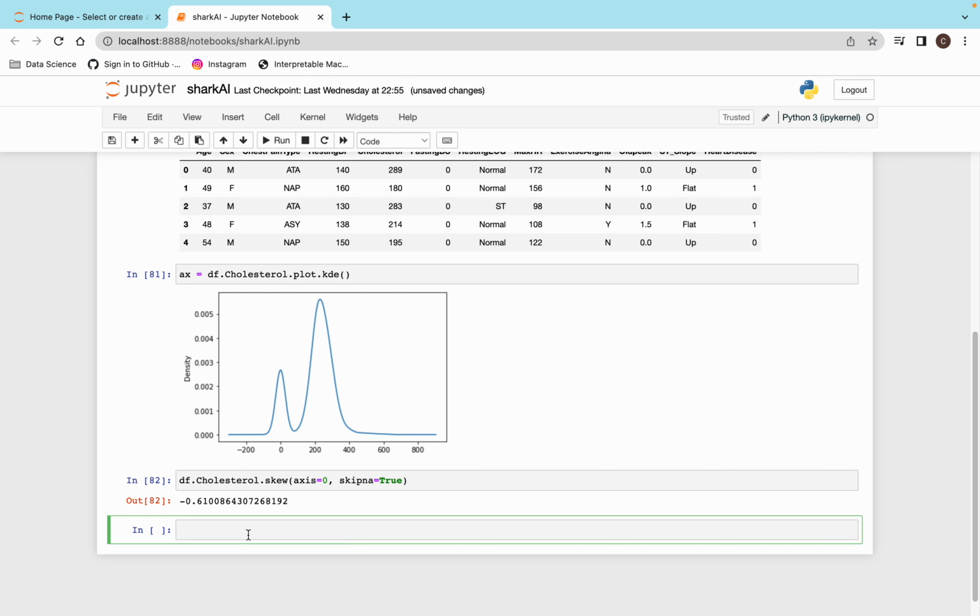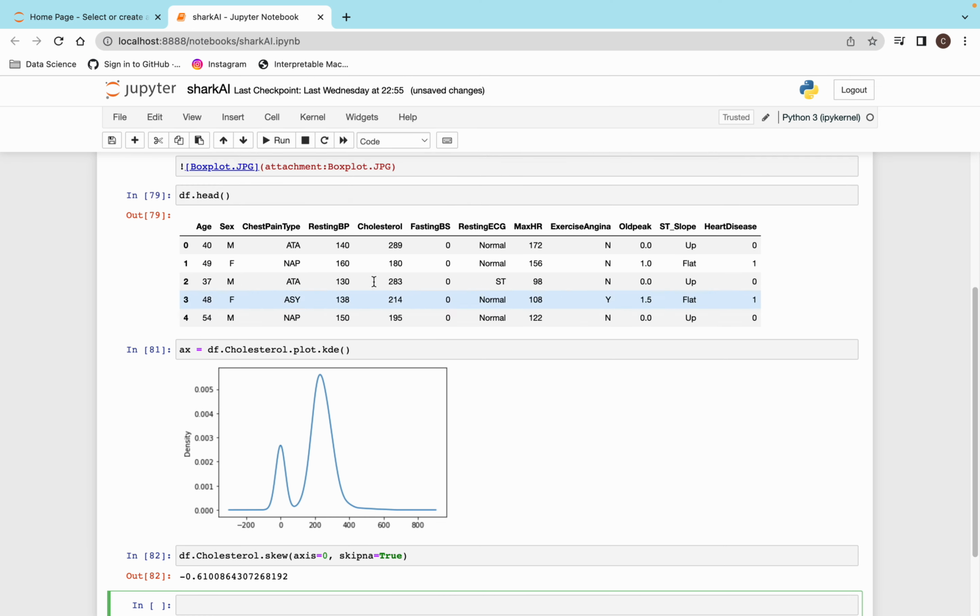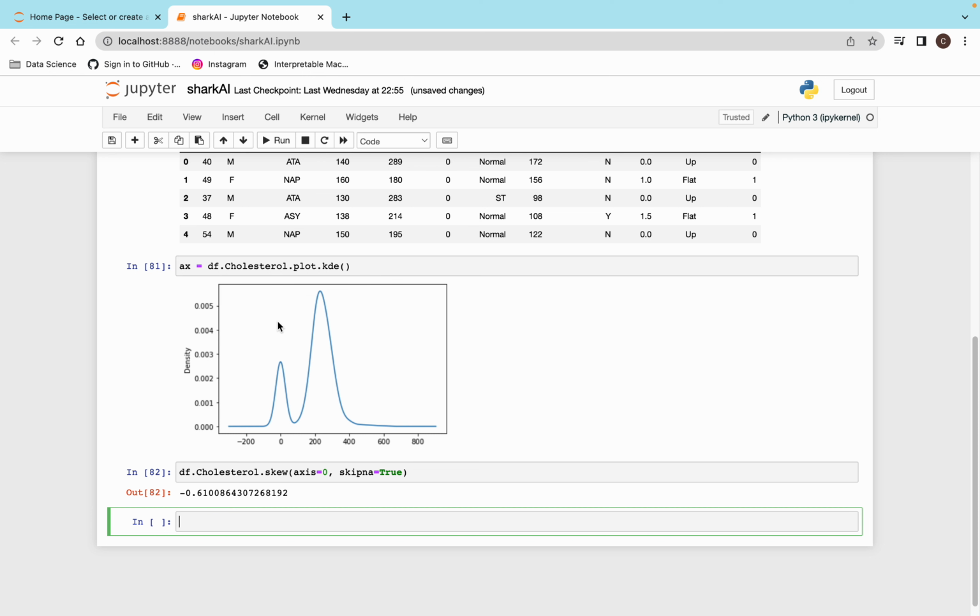And what are the ways of converting it? Because this is not a normal distribution, and some algorithms, like linear regression, say that data should be normally distributed. Each of the continuous data should be normally distributed. So you have to convert this to a normal distribution. And how will you do that?